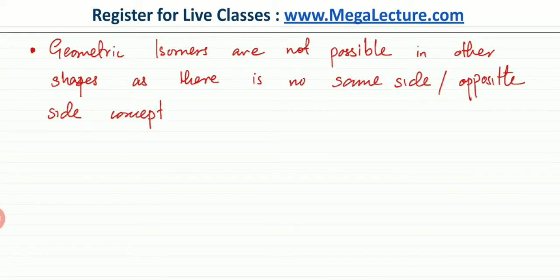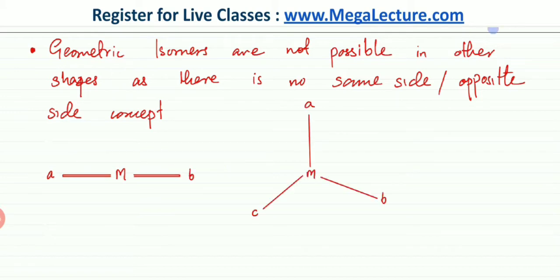Now, another thing that I'm going to point out is that geometric isomers are really not possible in other shapes as there is no same side opposite side concept in those isomers. For example, if you have a metal and two ligands are attached and it's a linear complex, the angles are 180 degrees no matter which way you're going to arrange it. So the angle doesn't change. In a linear complex, the angle is always 180 degrees. Similarly, in a trigonal planar complex, all the angles are 120 degrees. So no matter, if there's a metal ion, it's surrounded by three ligands.